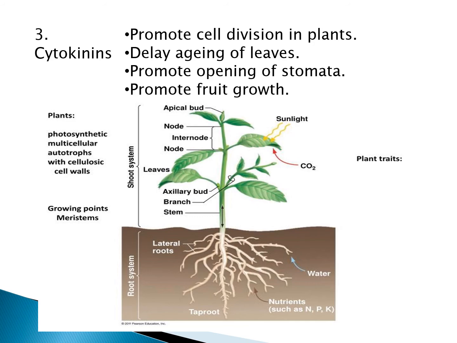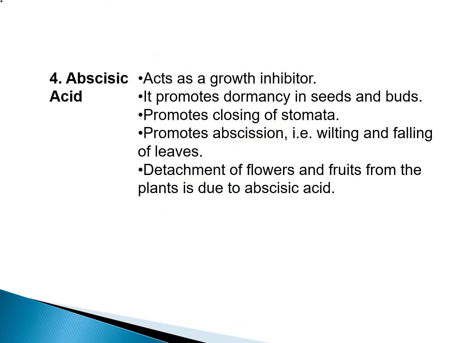Now let's go to the next slide. Now next we will read about abscisic acid. Its short form is ABA. Kindly note these all things because these short forms are usually asked in the board exam. ABA, that is abscisic acid. So here abscisic acid is a growth retarding hormone, and it is found in angiosperms, gymnosperms, pteridophytes, and some mosses. It acts as a growth inhibitor. Okay, so it inhibits the growth.